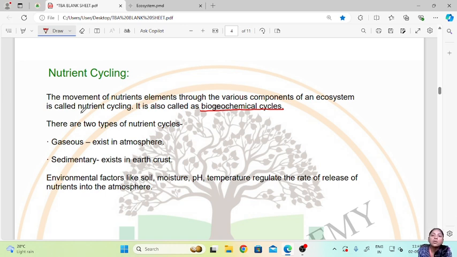So these are of two types. First one we have is the gaseous cycle, and it exists in the atmosphere, and the second one is the sedimentary, which exists in the earth's crust. These nutrient cycles are affected by environmental factors like soil, moisture, pH, temperature, and also these regulate the rate of release of nutrients into the atmosphere.